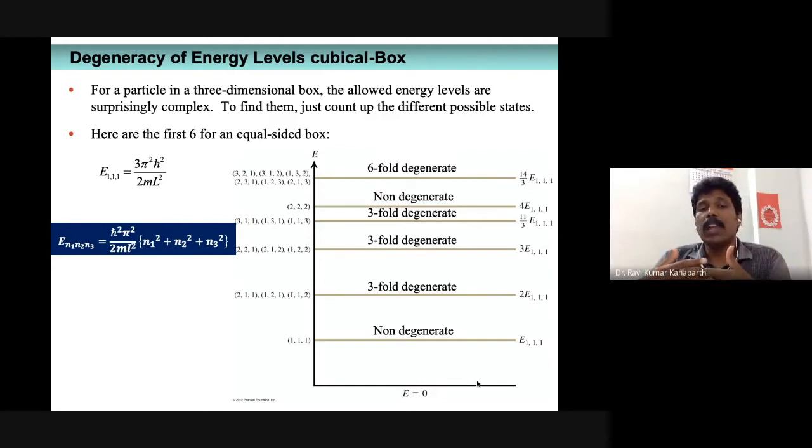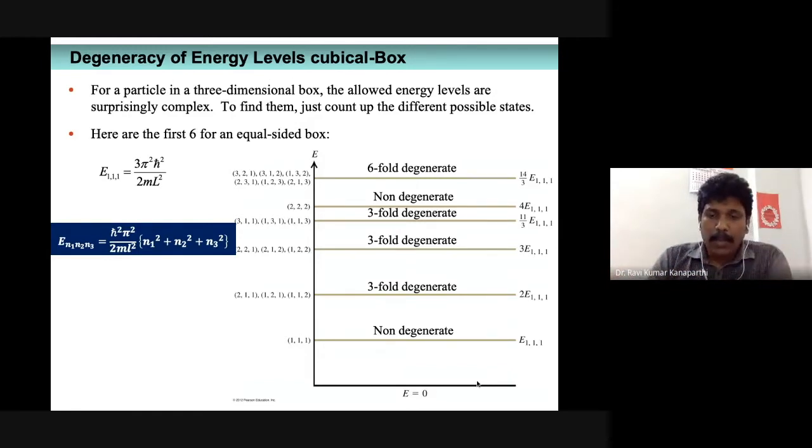That means you'll have only one state with a unique and precise amount of energy, entirely different from the other states. For example, E111, the ground state, is entirely a different energy state, which will not overlap with any of the other energy states. Similarly E222, similarly E333. All of these are said to be non-degenerate. That means you have only one state with a precise amount of energy, right?